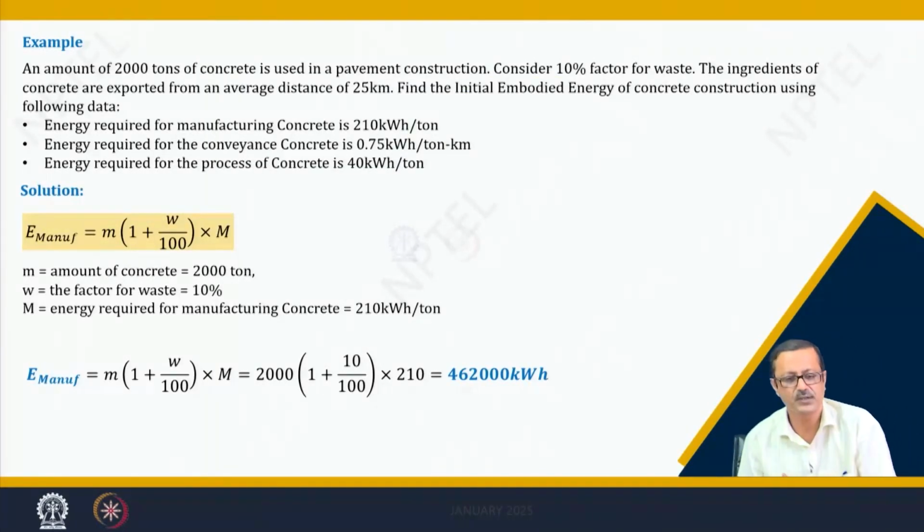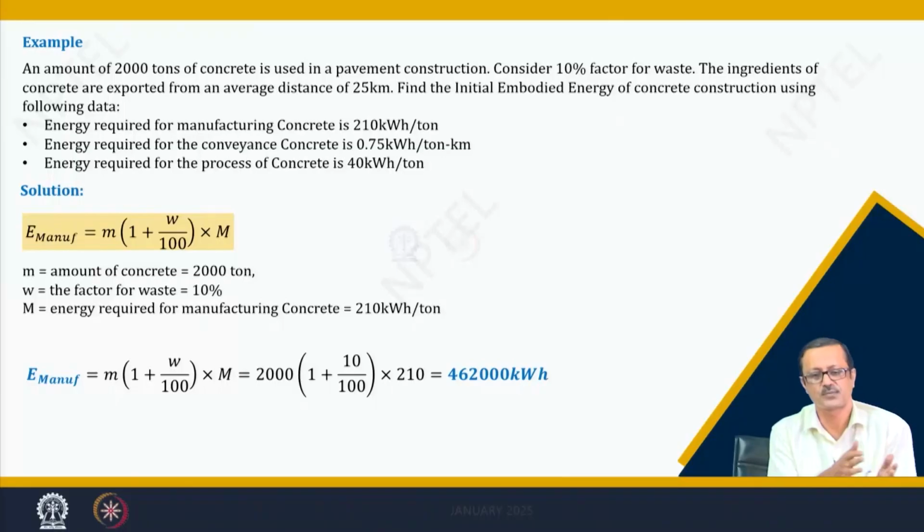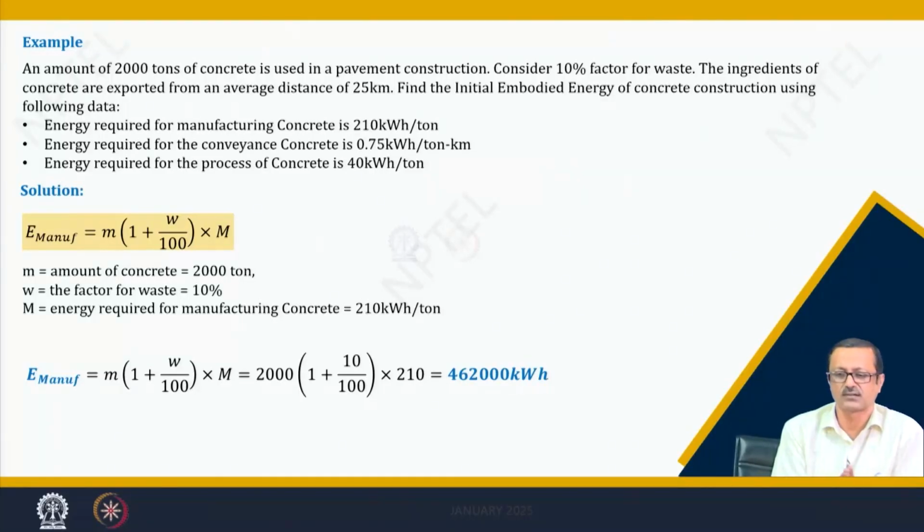I have a small problem here that I want to show. An amount of 2000 ton of concrete is used for a pavement construction. I am considering a 10% wastage factor. The ingredients of the concrete are transported from an average distance of 25 kilometers. Let us suppose those are the assumptions, and we have to find out the initial embodied energy of this construction with the following data. The energy required for manufacturing the concrete is 210 kilowatt hours per ton.